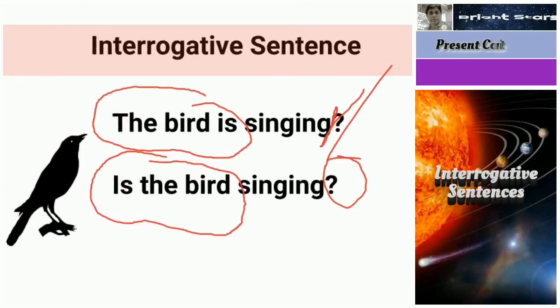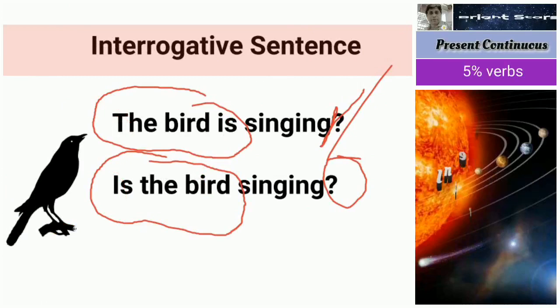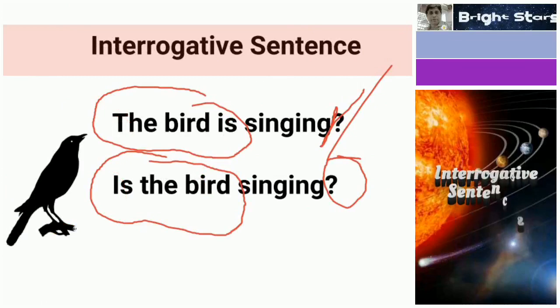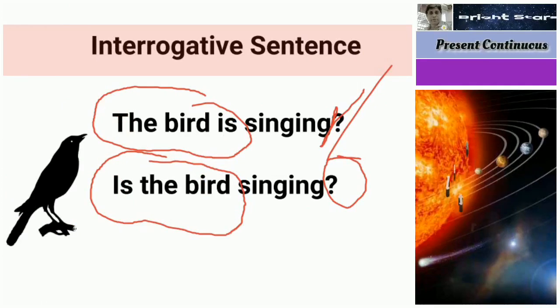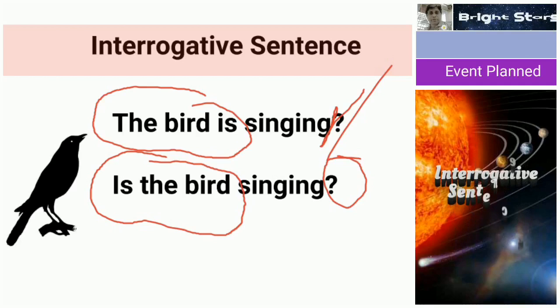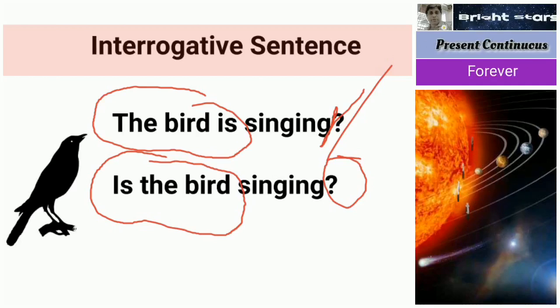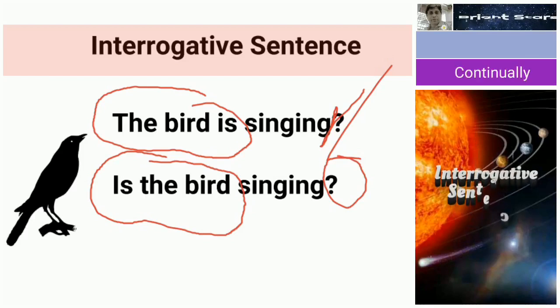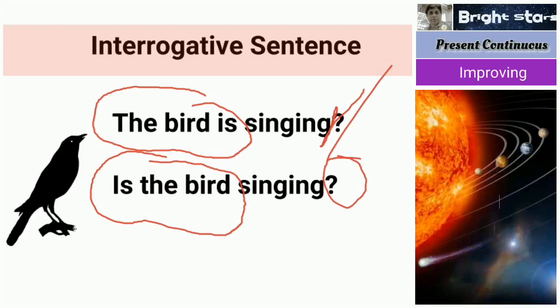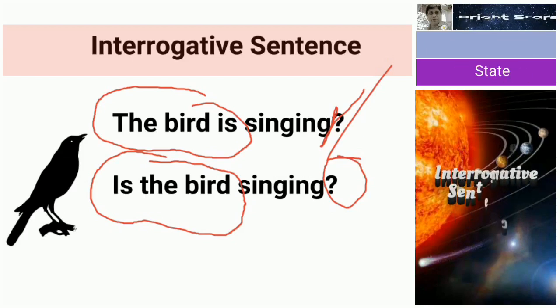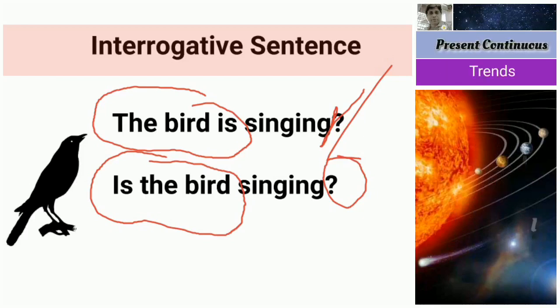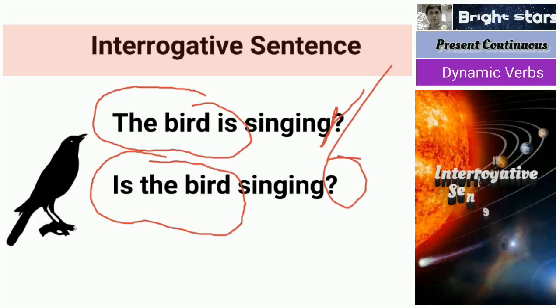So like that we have changed simple present tense to present continuous tense, assertive present continuous tense to negative sentence, and assertive present continuous tense to interrogative present continuous tense. So this exercise I think you have understood, and after watching this video you write down the notes. I will give those notes in our blog, and you copy them into your notebook and make your own sentences. Okay.